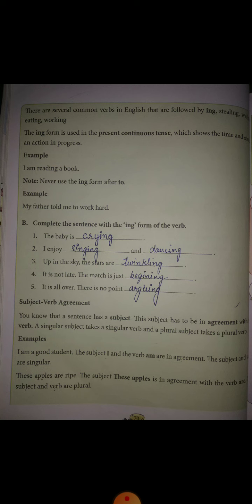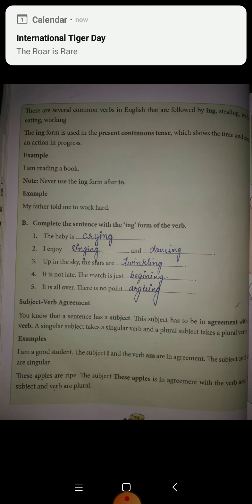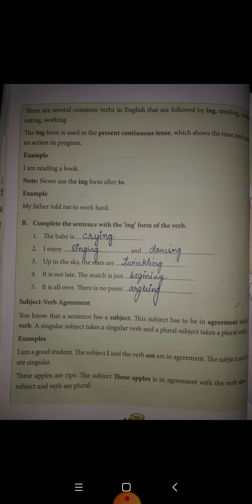The subject has to be in agreement with the verb, that is, the verb should agree with the subject. A singular subject takes a singular verb and a plural subject takes a plural verb. So if the subject is singular, the verb should also be singular. And if the subject is plural, then the verb will also be plural.